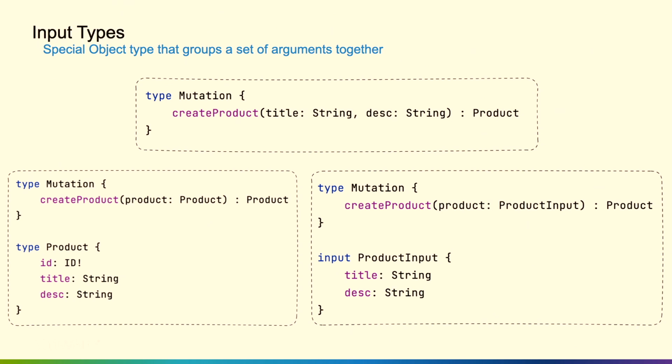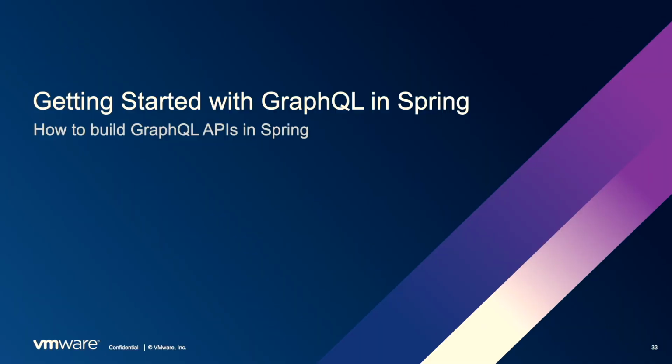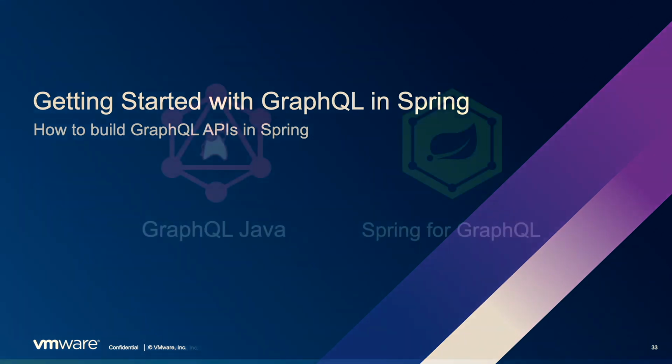So we have this product input, and we can pass that as an argument to our mutation. Okay, so why GraphQL? What is GraphQL? Cool, we got some foundation here. How do we get started in Spring?